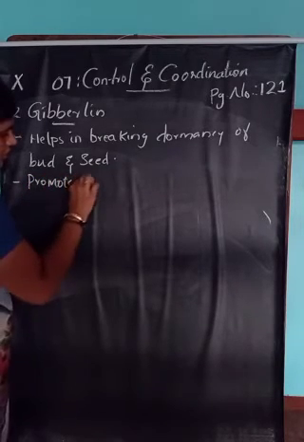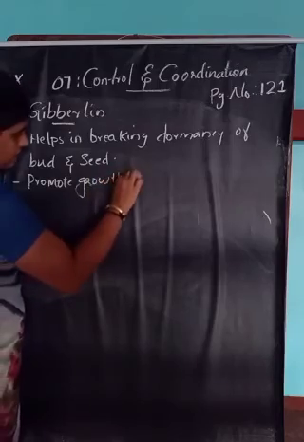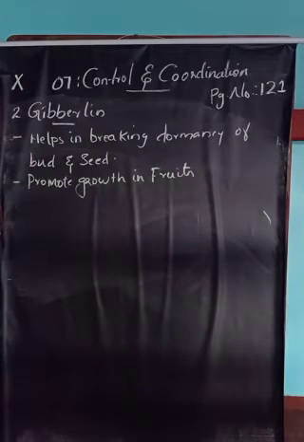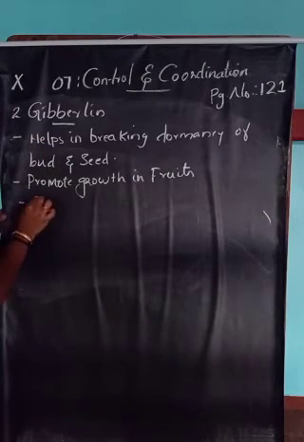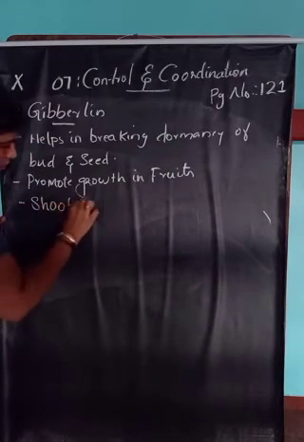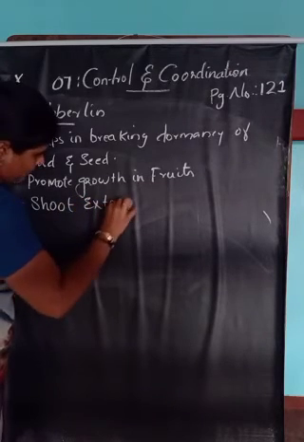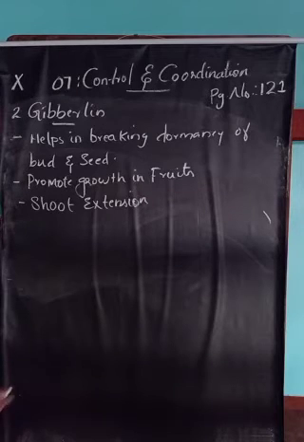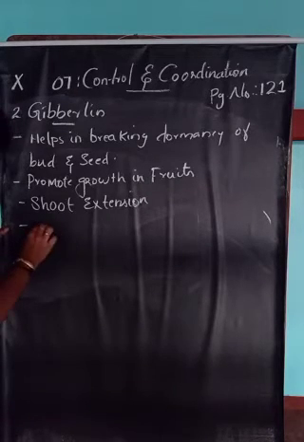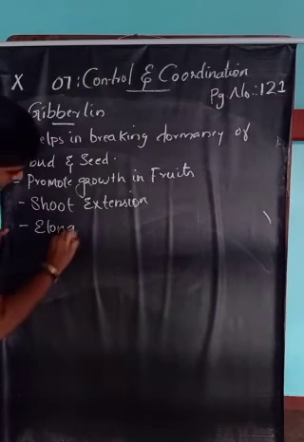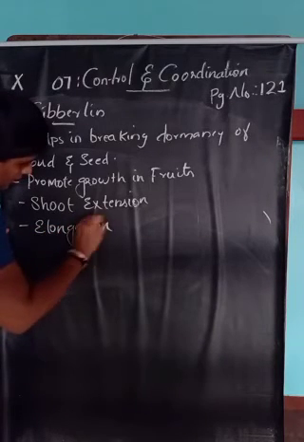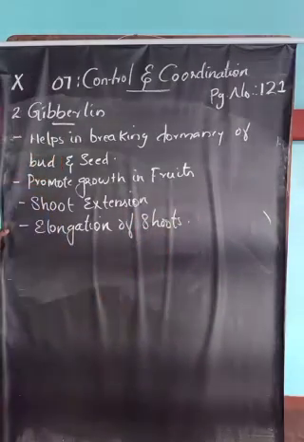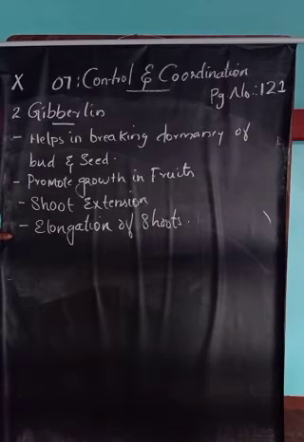It promotes growth in fruit, and it is also involved in shoot extension. It helps in shoot extension, and it stimulates elongation of shoots.